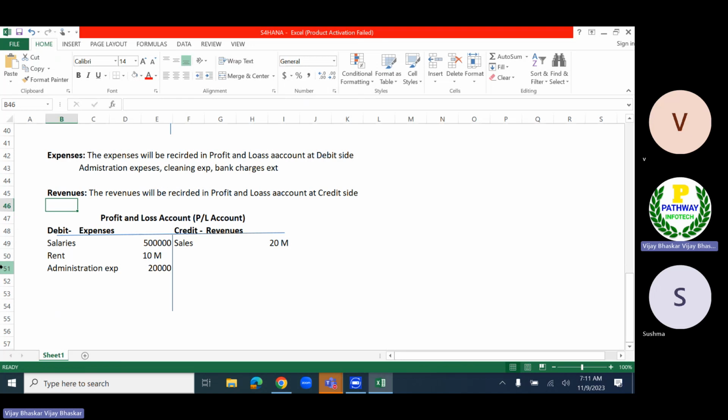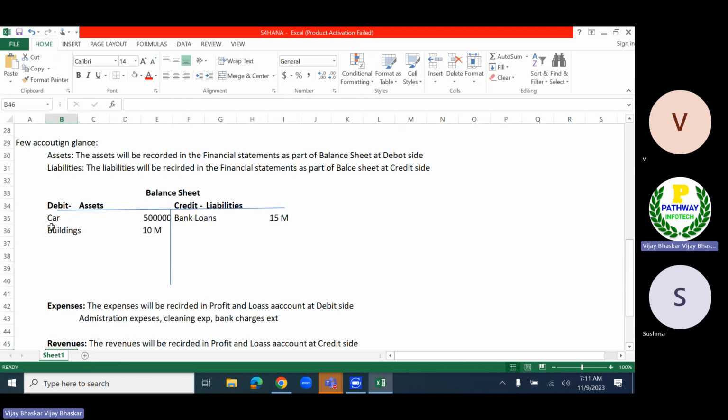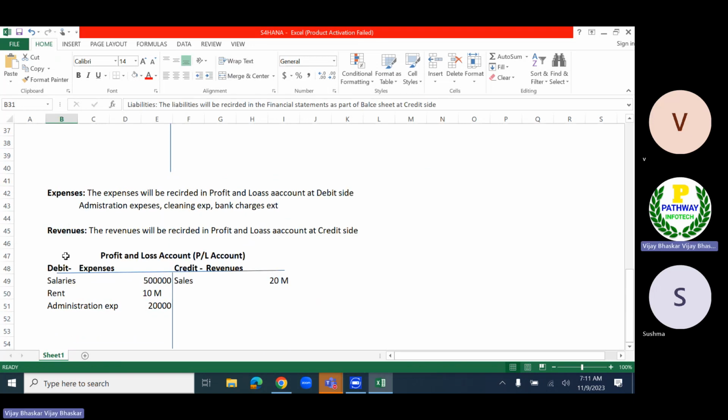Okay, based on the bank accounts, we need to prepare the cash flow statement, cash inflow, cash outflow. Okay, so there are different kinds of reports, but those are not required here. But at least we should be aware what is the asset, what is the liability, what is the revenue, what is the expenditure here. Okay, so for you people, is it clear what I have explained here?